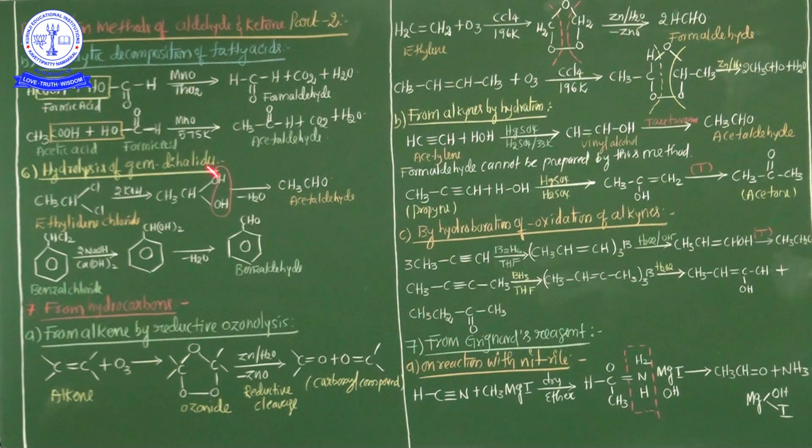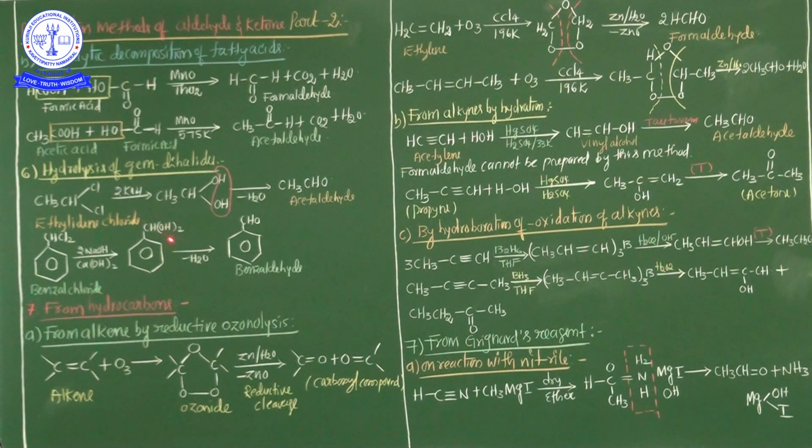And the sixth preparation method: hydrolysis of geminal dihalide. Gem means geminal dihalide. You know very well what a geminal dihalide is; it already came in haloalkanes and haloarenes. Two halogen atoms are directly connected to one carbon, that is a geminal dihalide. Now, hydrolysis of geminal dihalide.